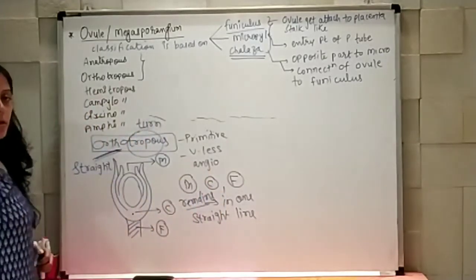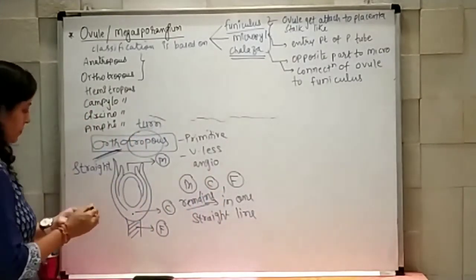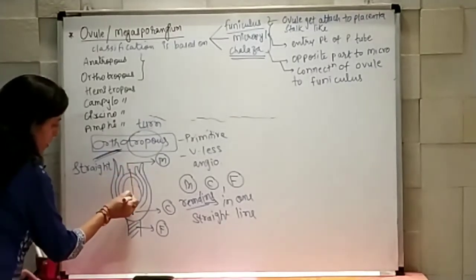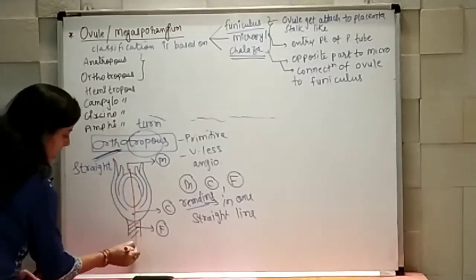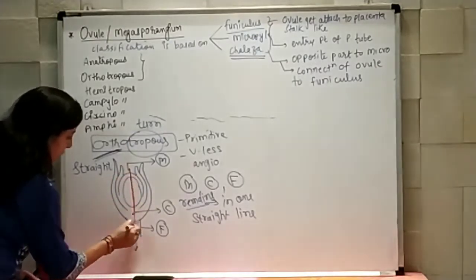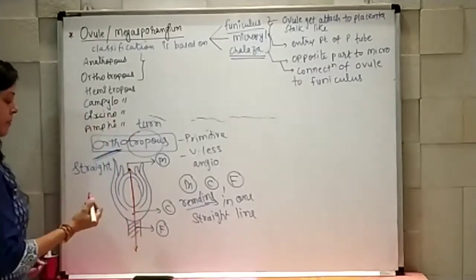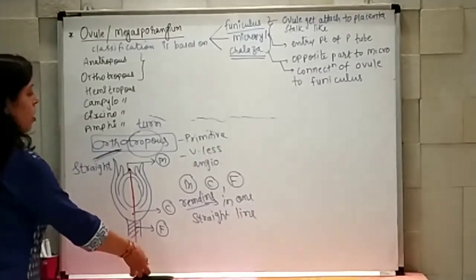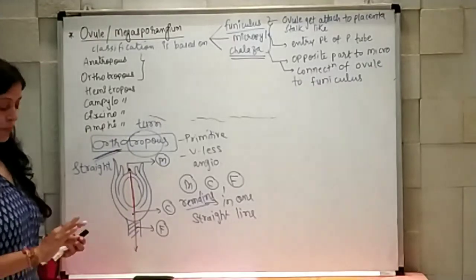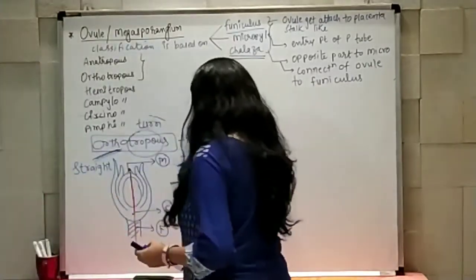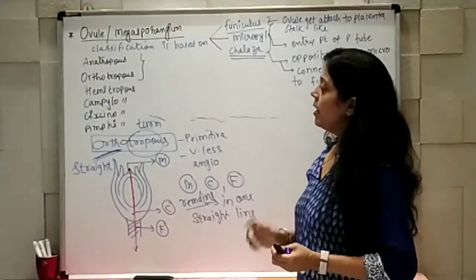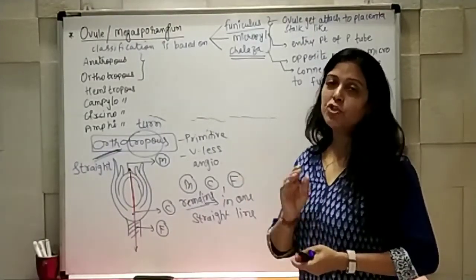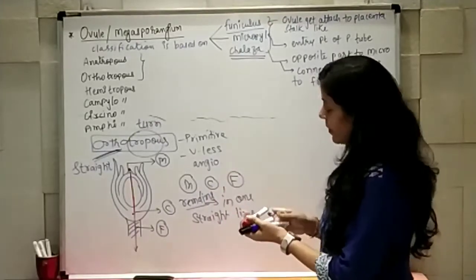You can see here micropyle, then chalaza and the funiculus. They are present in a single straight line. And that's why it is known as the orthotropous ovule. Majority of the organisms have anatropous. Approximately 80-85% of angiospermic flowers will have anatropous.